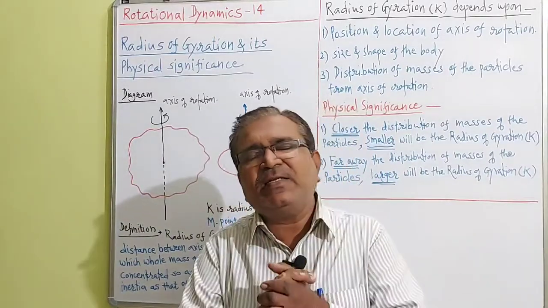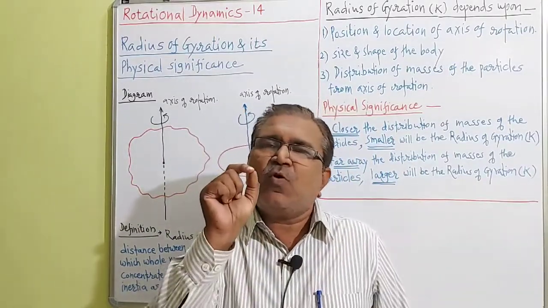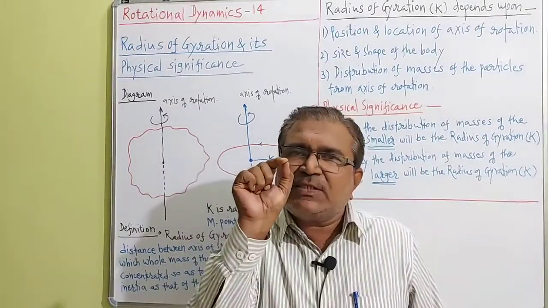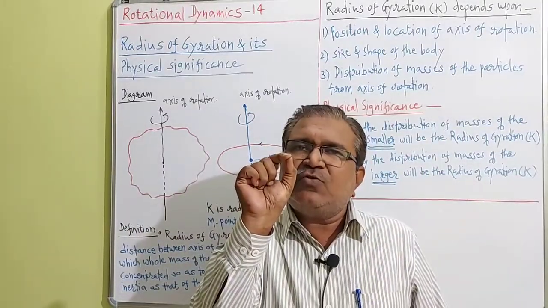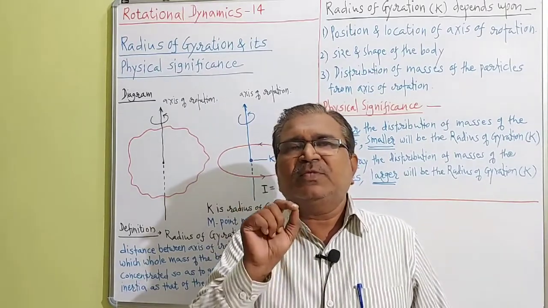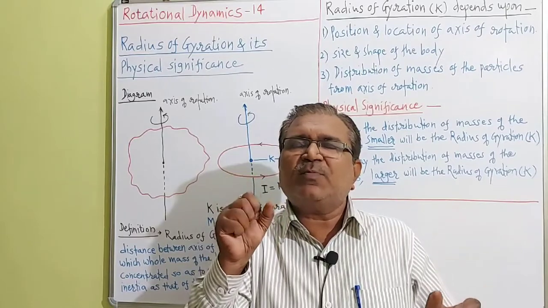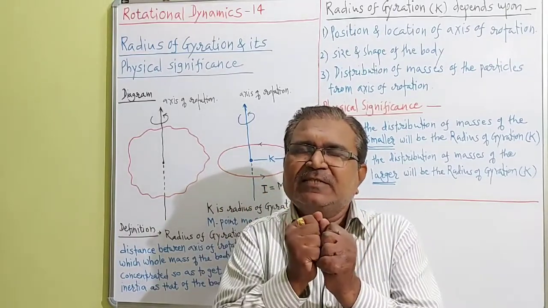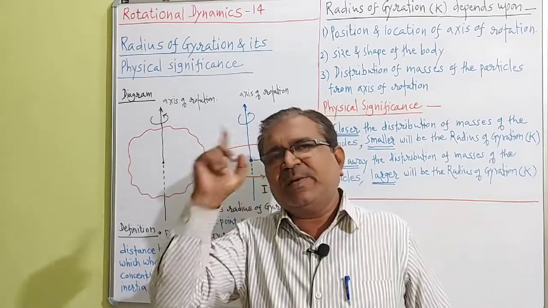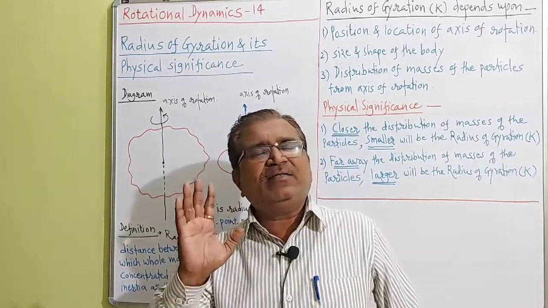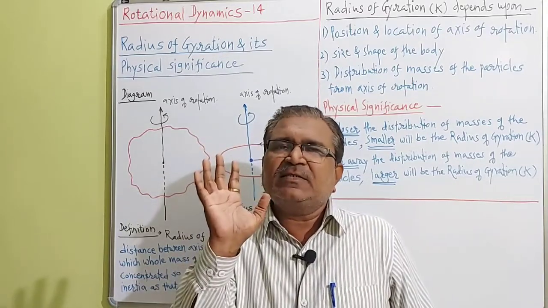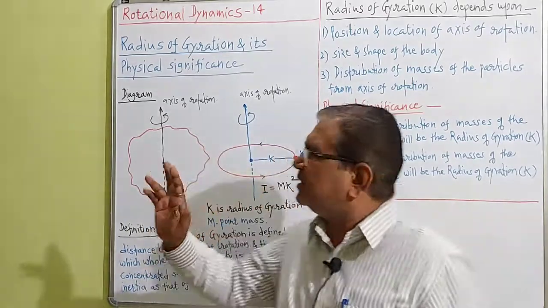Then imagine this whole mass of the rigid body is concentrated into a point mass capital M. That means the whole mass of the body is shrunk to form a single point mass. Imagine this, and put this point mass at such a distance